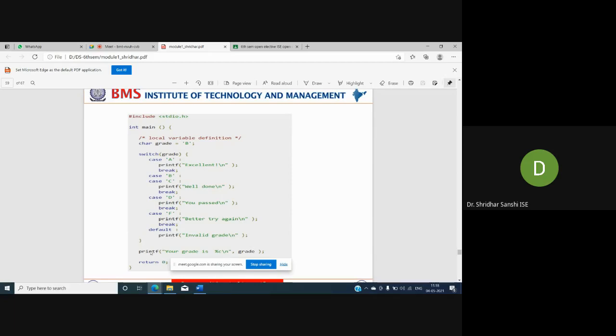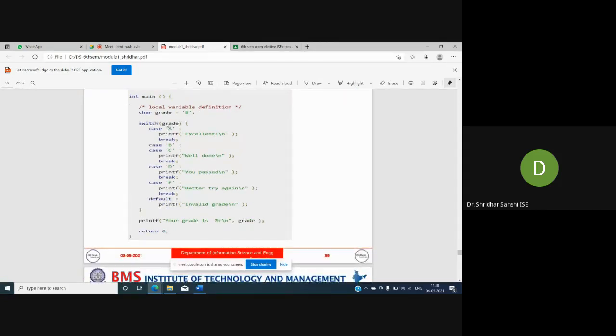So after this, we are printing "Your grade is %t" with grade, right? How does the switch work? We will evaluate this expression. What is the grade? What is the result of the expression? Please answer. Grade is D, correct? It is B, right? Because we have initialized that to B.